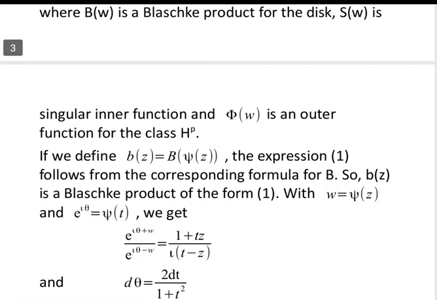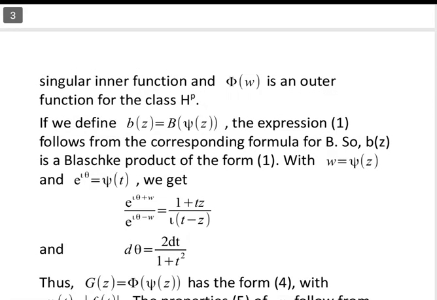If we define d(z) is equal to b of psi(z), the expression 1 follows from the corresponding formula for b. So b(z) is a Blaschke product of the form 1 with w is equal to phi(z) and e raised to power iota theta is equal to psi(t).